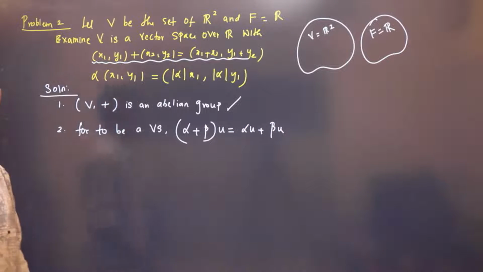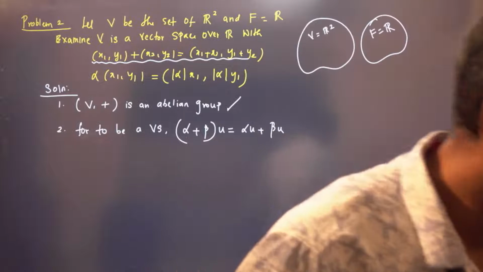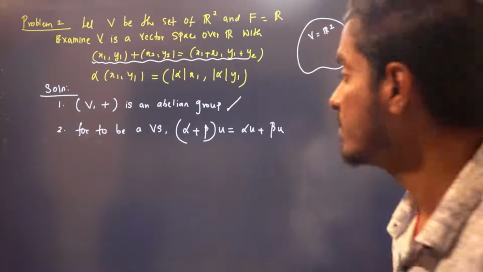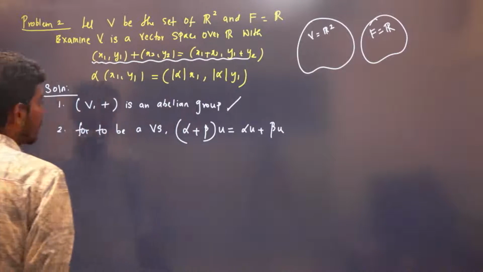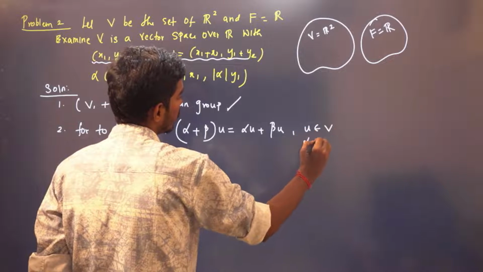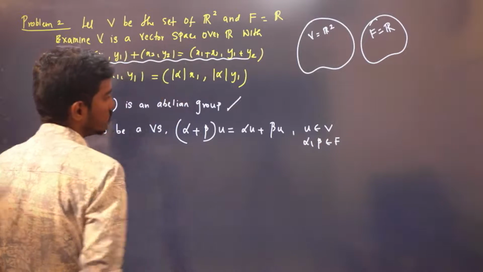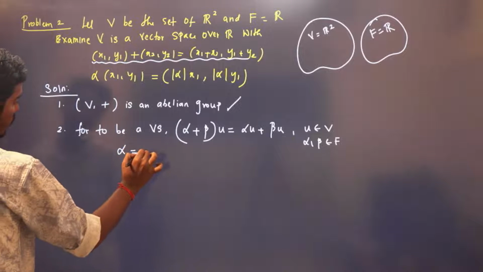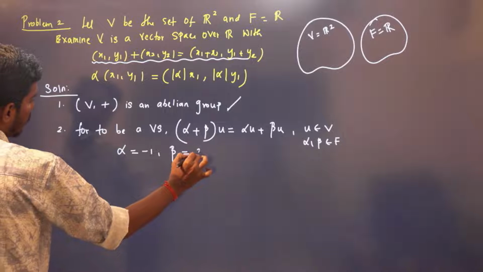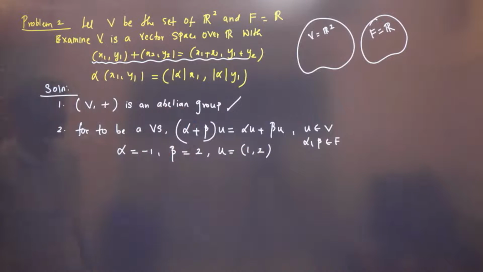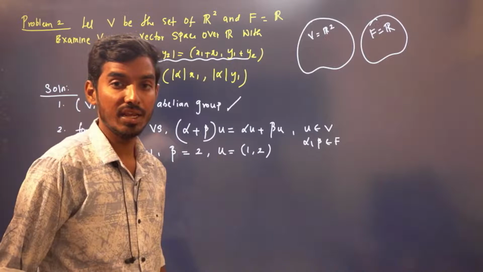If I give you one counter example such that this condition fails, then it is not a vector space, right? It has to be true for all u belongs to B, alpha, beta belongs to F. It has to be true for all. Let us take alpha equal to 1, beta equal to minus 2. Let us take u to be (1, 2). Just for understanding, I am taking this. Can we see whether these two are equal?